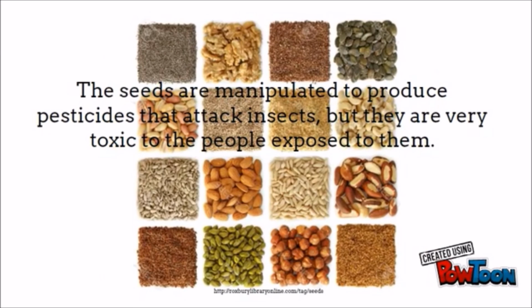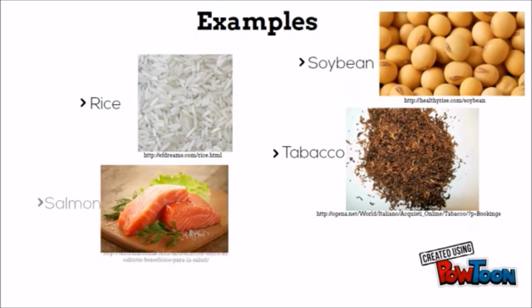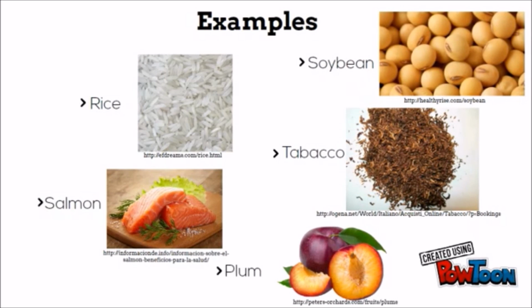Most of the transgenic corn has been modified by Monsanto, so this produces pesticides that attack worms. But the problem is, it also attacks insects which help in controlling plagues. These toxic substances are accumulated on the ground and affect crops after a long time. And when the product arrives to the consumers, in some cases it can produce allergy and toxicity. Other examples would be soybean, rice, tobacco, salmon, and plum.